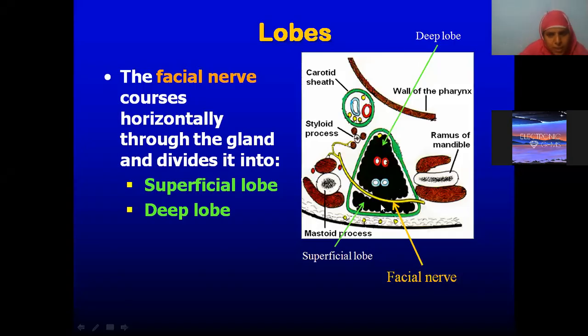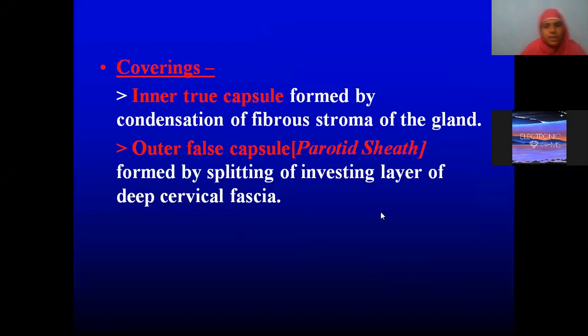Okay. Now see here, the facial nerve is just traversing this gland, and below this nerve, whatever lobe we have is the superficial lobe, and deep to it we have the deep lobe. Anyhow, clinical aspects we will study again. So basically, the parotid gland has two capsules. Like thyroid also has a true capsule and a false capsule. The outer capsule is the false capsule.